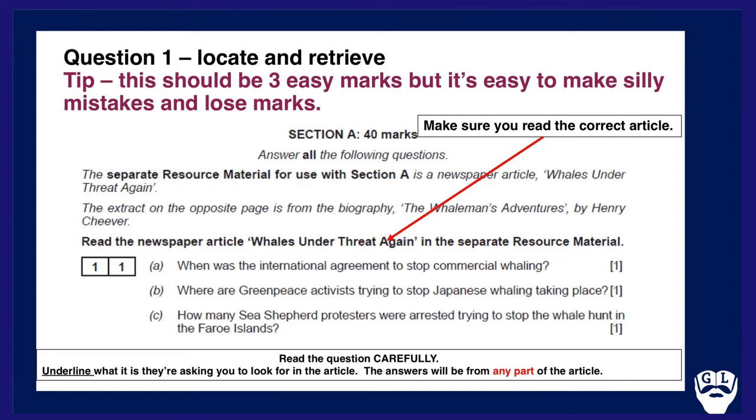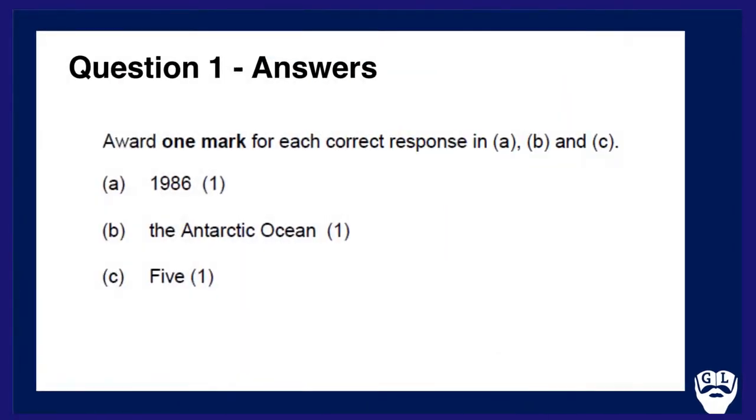I'd love to know. So, the answers are as follows. 1 mark is awarded for 1986, the Antarctic Ocean, and 5. Notice those answers are really, really simple. The simplest answers you can possibly write are in this question.